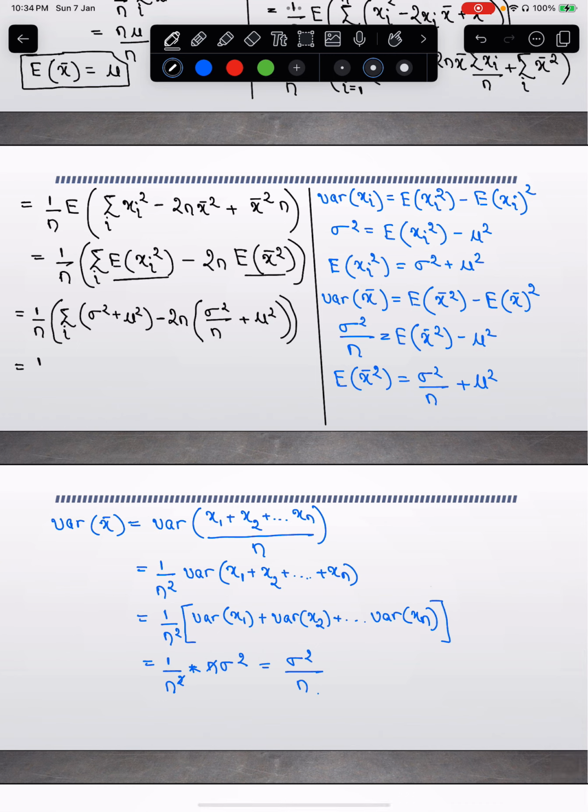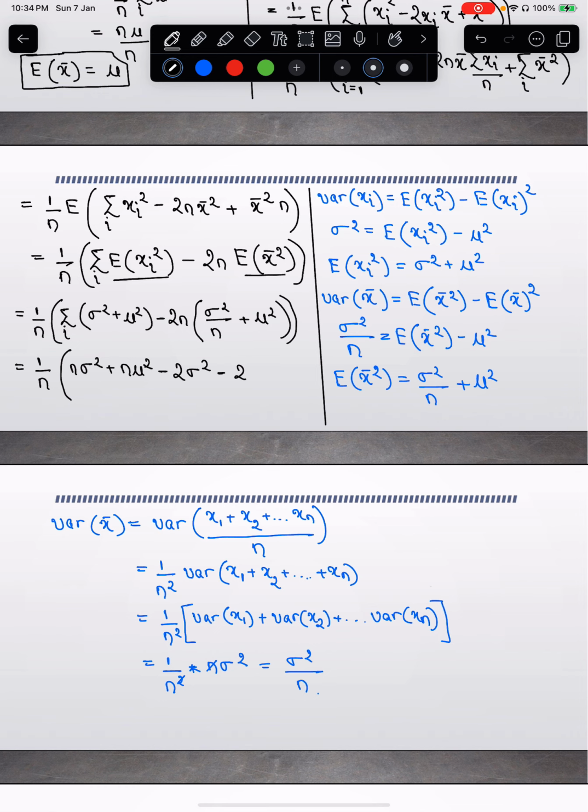Finally, what I will do is I will write this as 1 by n summation of i sigma squared plus mu squared. They are not dependent on xi, so I can write this as n of sigma squared plus n of mu squared minus 2 of sigma squared